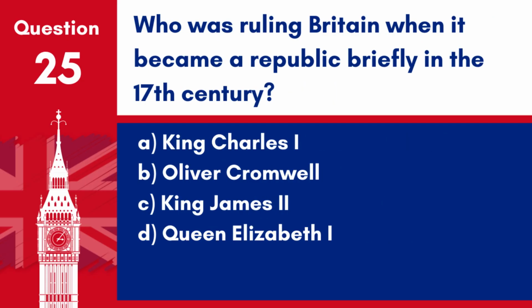Question 25. Who was ruling Britain when it became a republic briefly in the 17th century? A. King Charles I. B. Oliver Cromwell. C. King James II. D. Queen Elizabeth I.